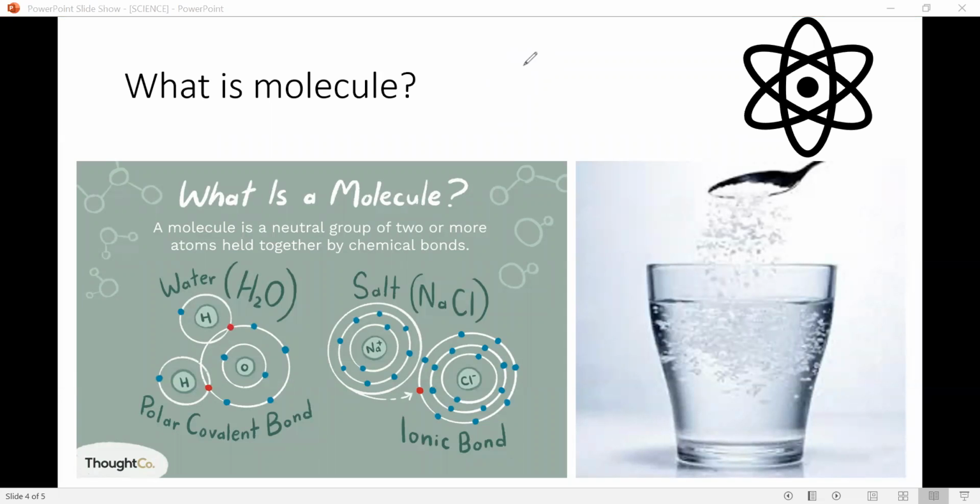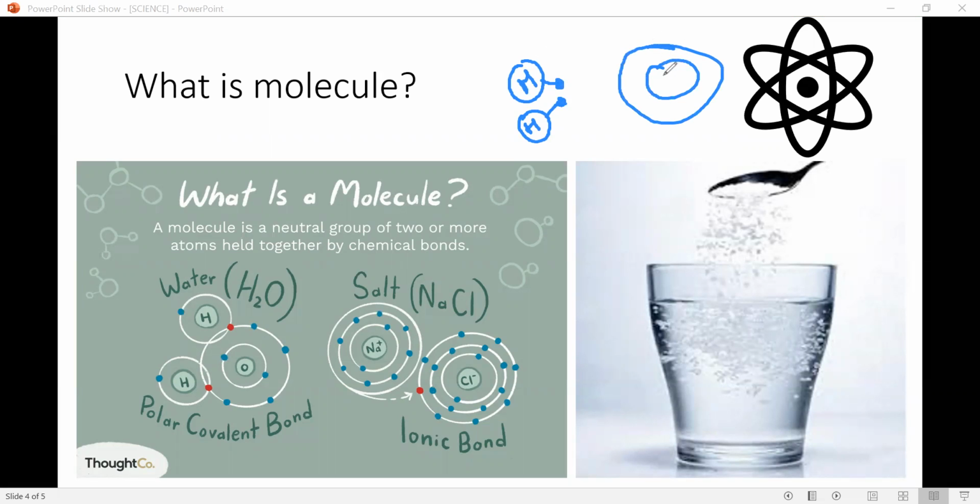For example, if you have two hydrogen atoms like this, floating, and then one oxygen atom, the big oxygen atom.